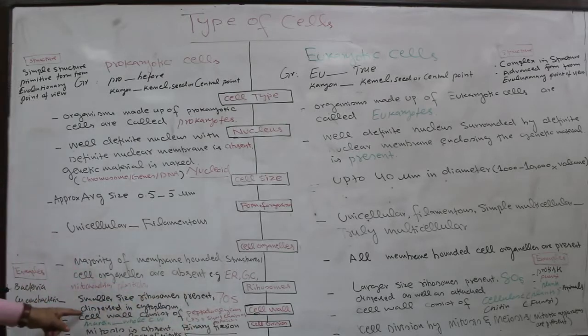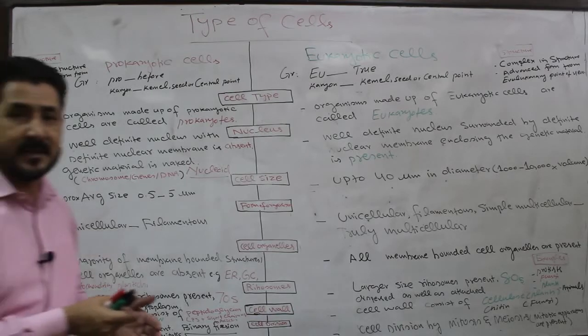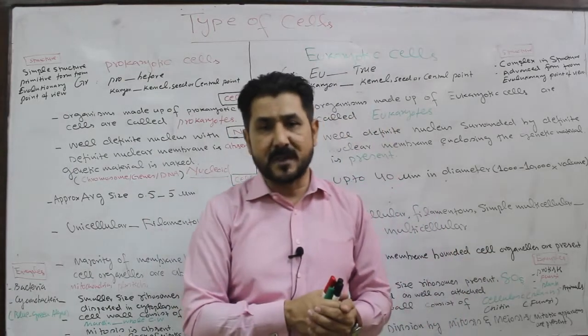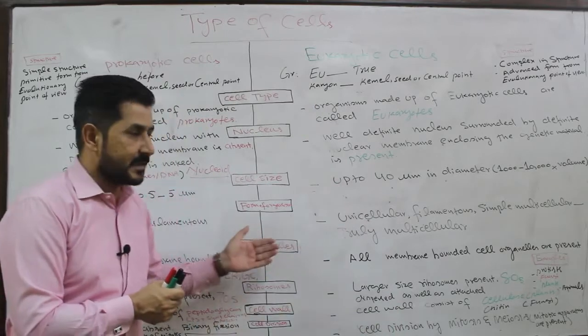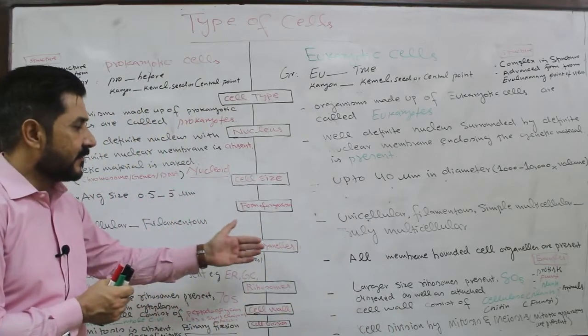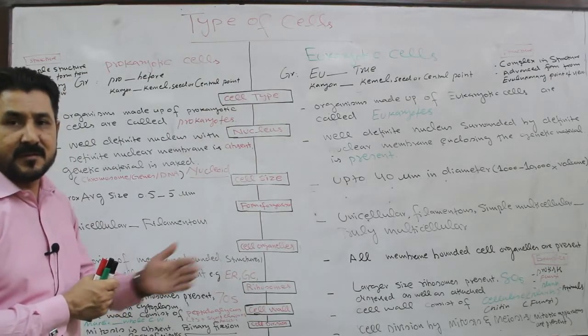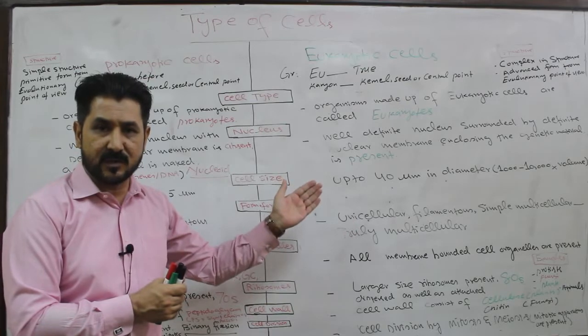And they are dispersed in the cytoplasm. Dispersed in the cytoplasm means that they are present throughout the cytoplasm because they are not attached to any cell organelles. For example, in the eukaryotic cell, the ribosomes may be attached or free. Attached are those which are attached to the endoplasmic reticulum.